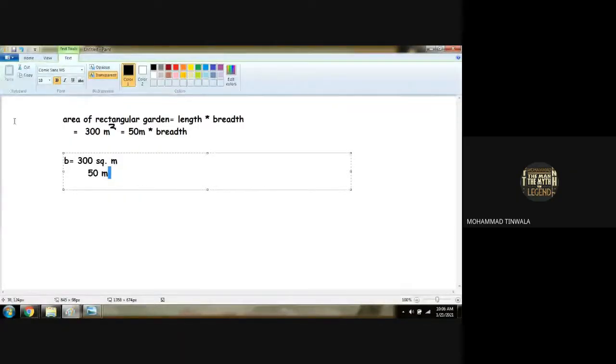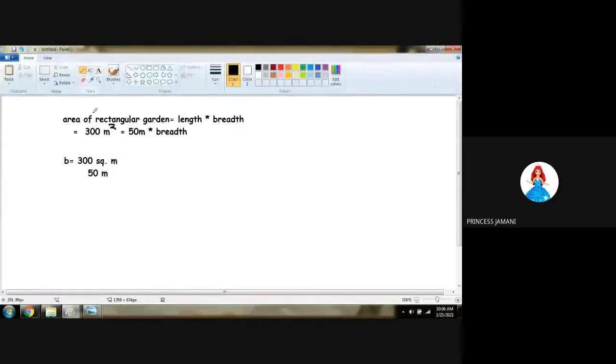Breadth not being 300. I'm sorry. Girls, are you getting my voice properly? Yes, sir. Am I clear to you what I did here? We have to find breadth. So B at a side, 300 meter square as it is. This 50 meter is in multiplication with breadth. So it will go towards division form.